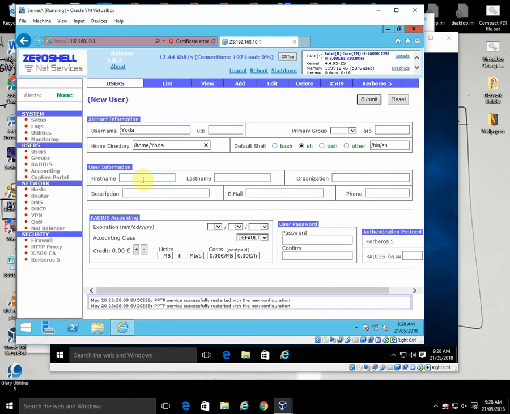And we'll just give him the same name. I think we also have to give him a last name as well for some reason. I think he was in the Alliance. Radius, expiration date, okay, password.